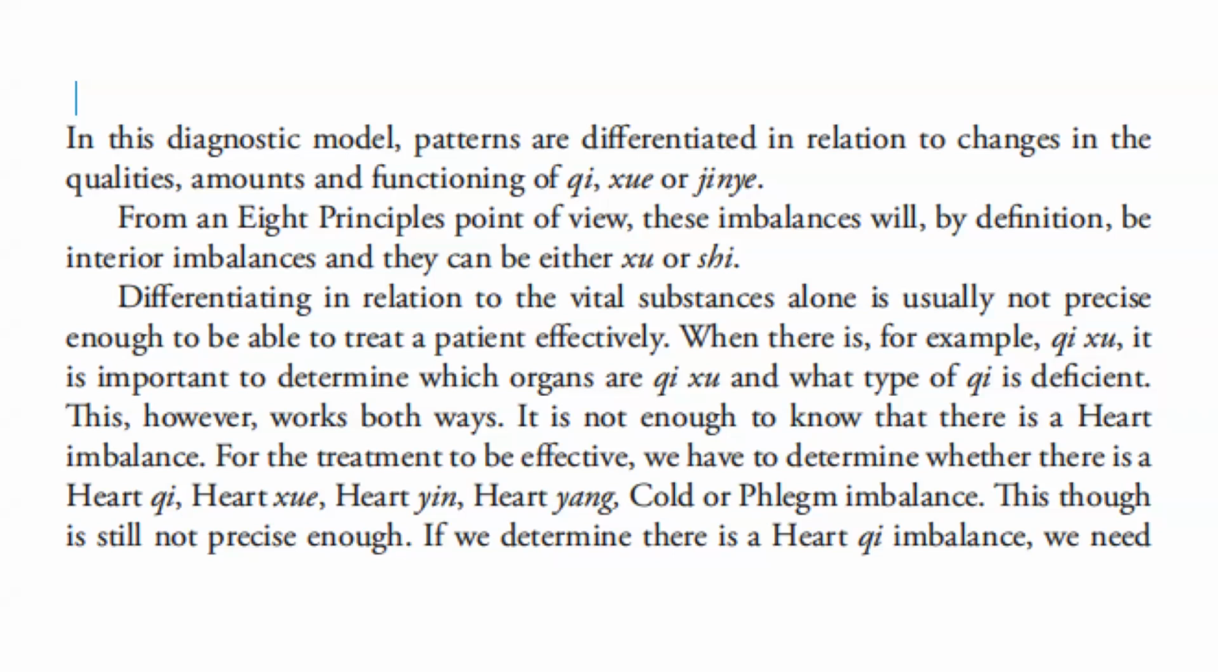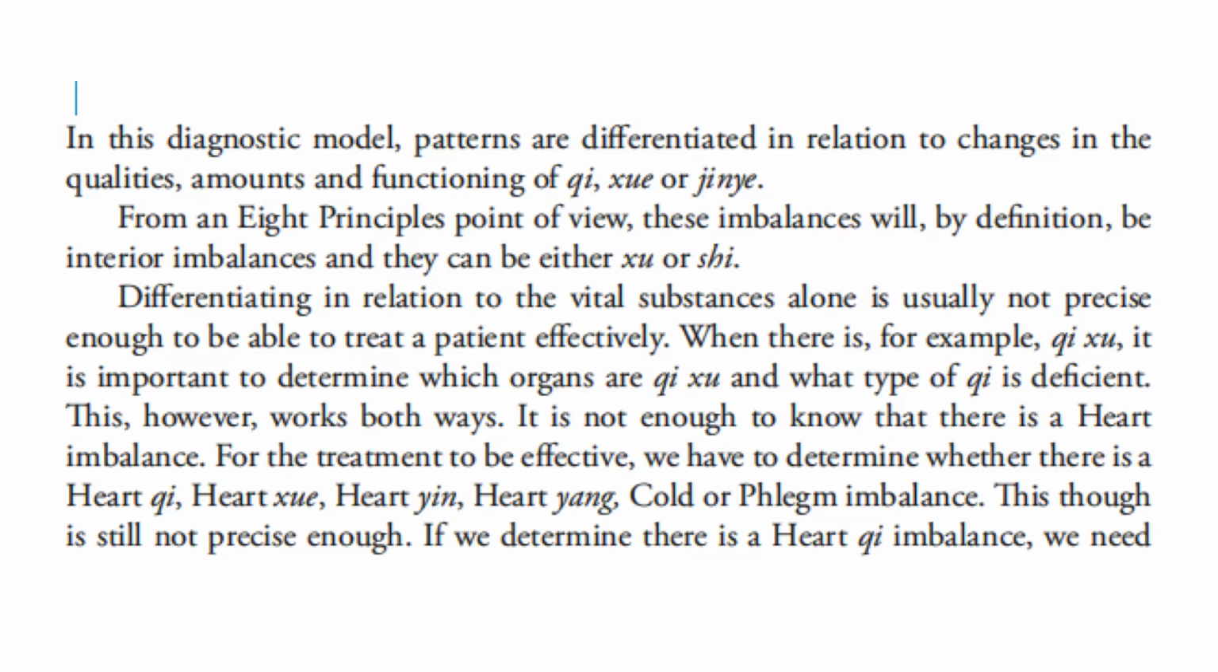Differentiating in relation to the vital substances alone is usually not precise enough to be able to treat a patient effectively. When there is, for example, qi deficiency, it is important to determine which organs are qi deficient and what type of qi is deficient. This, however, works both ways. It is not enough to know that there is a heart imbalance. For the treatments to be effective, we have to determine whether there is a heart qi, heart blood, heart yin, heart yang, cold, or phlegm imbalance.